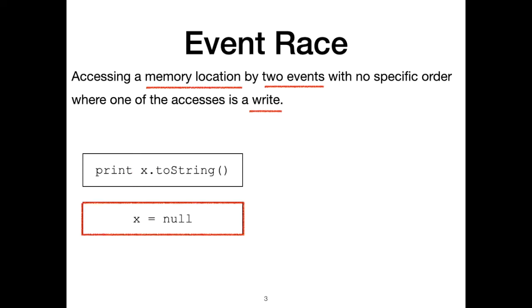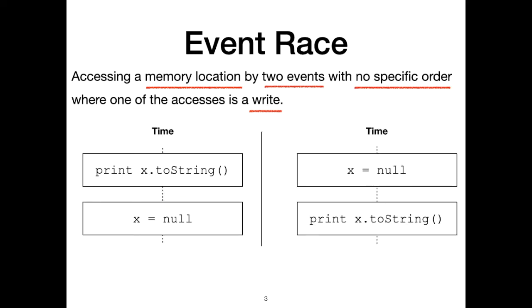Since there is no specific order between these two events, there are two possible scenarios. When the left scenario is executed, no problem occurs. However, when the second scenario happens, a null pointer exception will be thrown, which is an example of different behaviors in different scenarios. Detecting event races has been heavily studied in the literature.